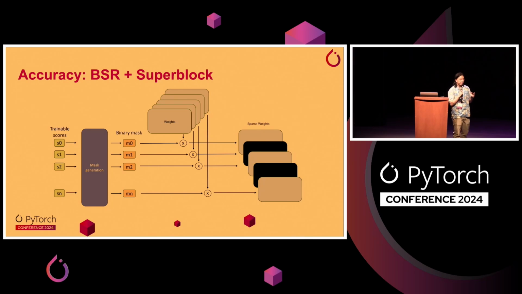Yeah, this is just a diagram of our approach with SuperBlock, which is what we use with block sparsity. But generally, the idea is that you have trainable weights and a trainable mask, and you learn the mask as part of your training process, and as a result, you get a block sparse weight out.